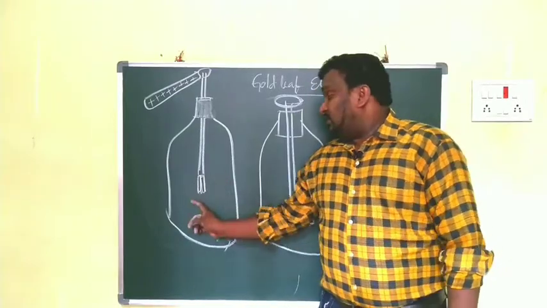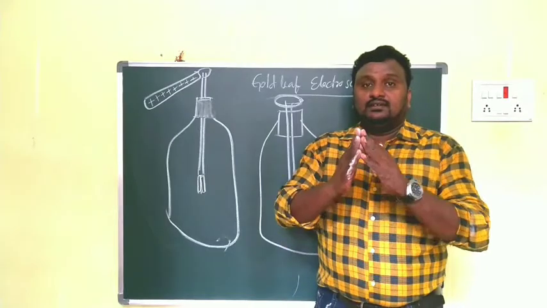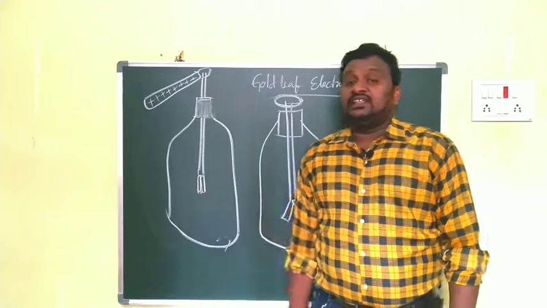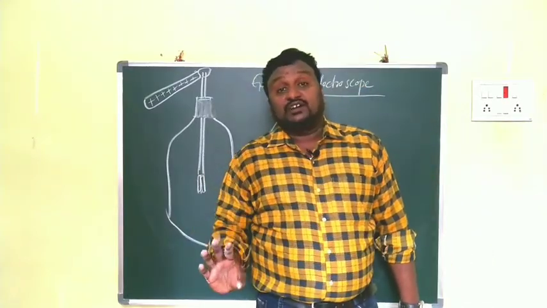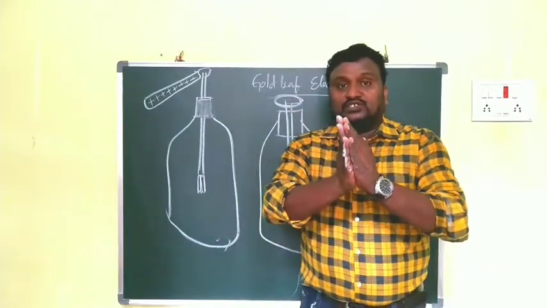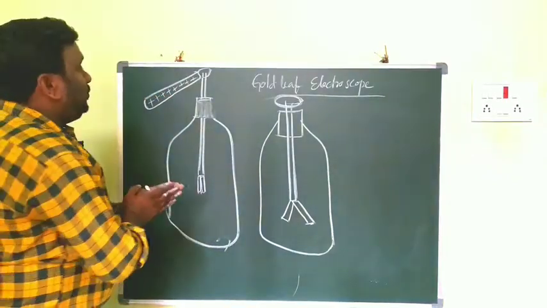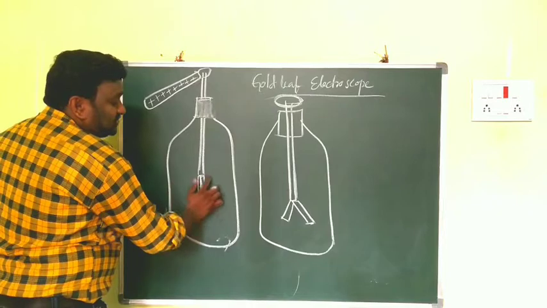At the lower end we have two leaves. They should be repelled because it is given positive charge. That's why they also get the same kind of charge. When they have the same kind of charge and they are repelled, automatically they should be separated. That should be shown like this. Clear? When it is given positive, the same charge is supplied to the strips.